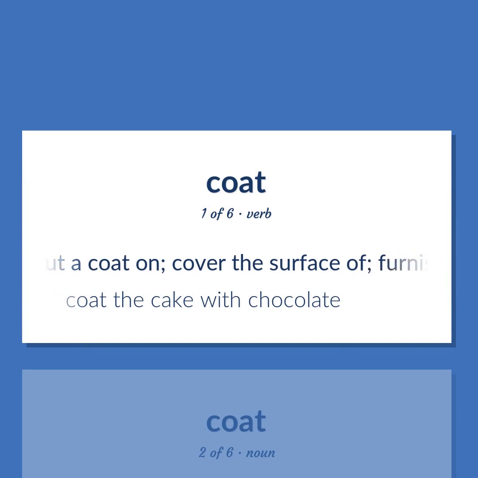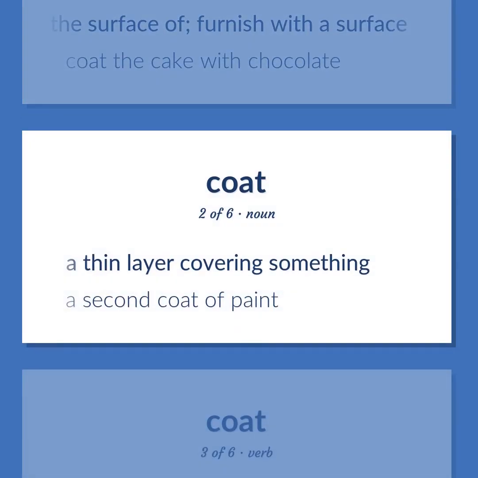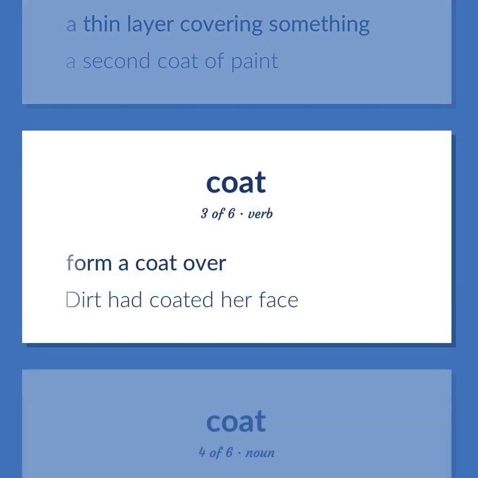Put a coat on. Cover the surface of. Furnish with a surface. Coat the cake with chocolate. A thin layer covering something. A second coat of paint. Form a coat over. Dirt had coated her face.